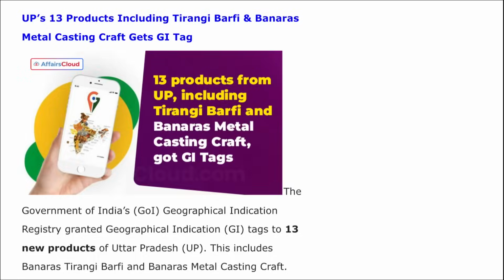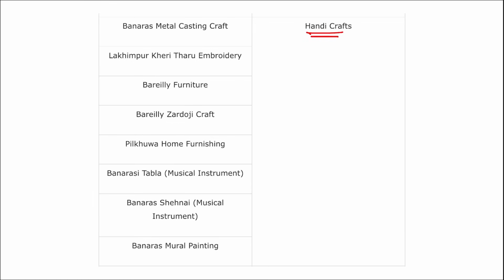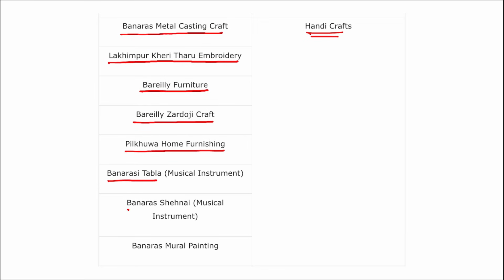Which are these products? Let me show you first. Banaras Tirangi Barfi, this is under the foodstuff category. Banaras Tirangi Barfi, Banaras Lal Peda and Jaunpur Imarti are the products that recently got the GI tag for foodstuff. Next, handicraft products: Banaras Metal Casting Craft, Lakhimpur Kheri Tharu Embroidery, Bareilly Furniture, Bareilly Zardozi Craft, Pilkhuwa Home Furnishing, Banarasi Tabla, Banaras Shehnai, Banaras Mural Painting. These are the handicraft products that recently got the GI tag.